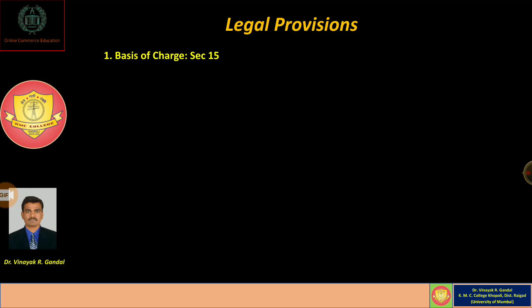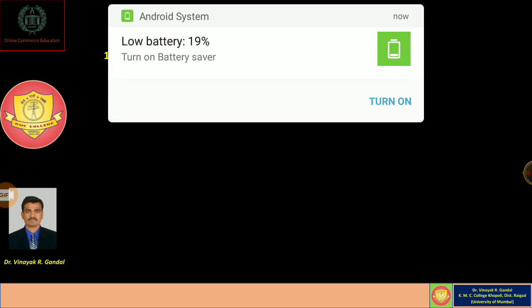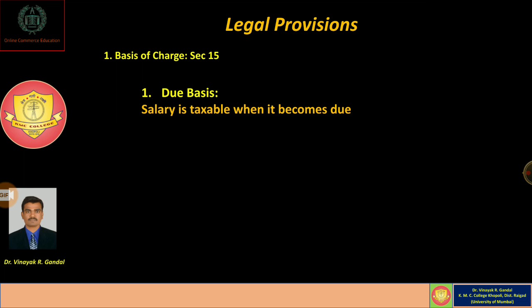As per section 15 of the Income Tax Act 1961, there are two types of basis of charge. First, salary is chargeable to tax either on due basis or receipt basis. In the case of salary chargeable to tax on due basis, if it is taxable when it becomes due, such a salary is chargeable to tax on a due basis.